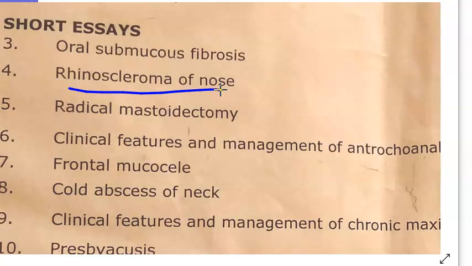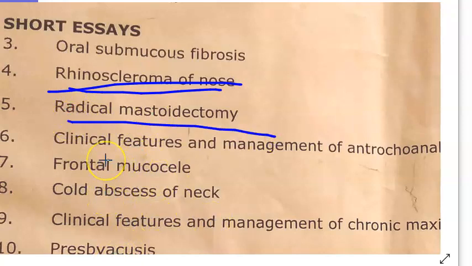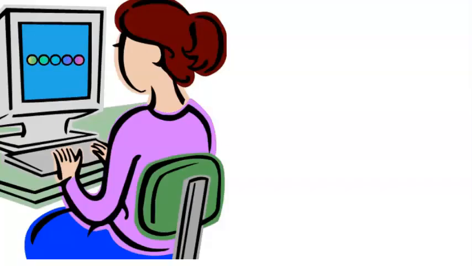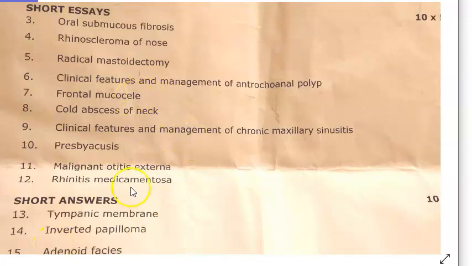Then what else do you have here? Klebsiella rhinoscleromatis causes it. Then a lot of terminologies come in this. That's why it is very important. Rhinoscleroma, it's very common. Okay. Then radical mastoidectomy, you will have to explain what exactly you're doing here, the procedure, the indications for radical mastoidectomy, etc. So these are the 5-mark questions we are looking at.